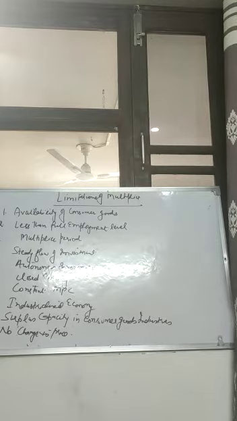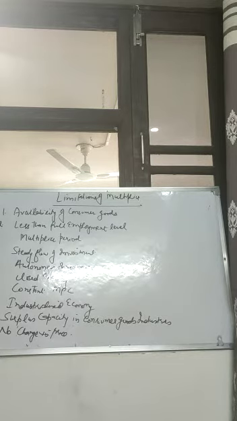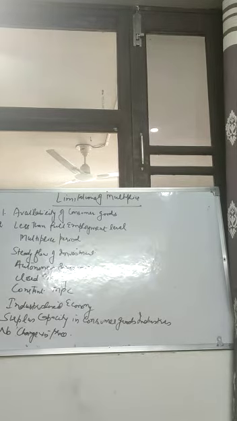So third is the multiplier period. Multiplier period refers to the time period in which the investment is being converted into the income. So Keynes said that there is always a time gap, right? That when the consumption will take place and when it will again be converted into income. So larger the time gap, more will be the time taken for the process of the multiplier, or the process will be slow. So the shorter the time period, the more effectively the multiplier will work. So this is the limitation of the multiplier, that larger the period of the multiplier, more will be the time taken for the process or the chain of the multiplier.